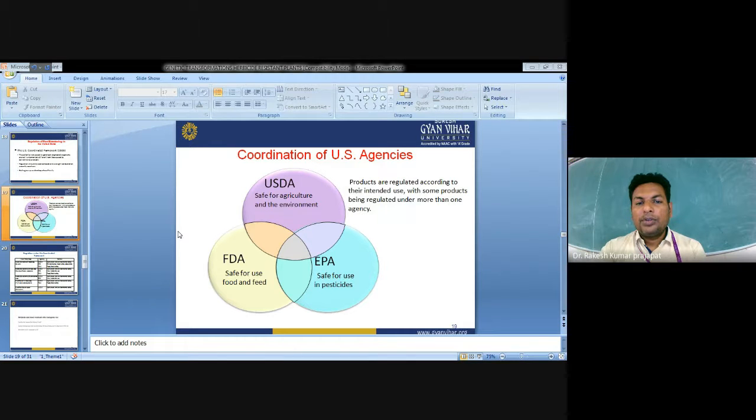The EPA, the Environmental Protection Agency, looks at whether it is safe for use in pesticides.